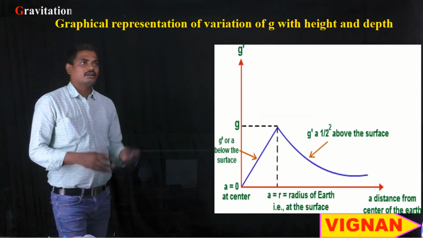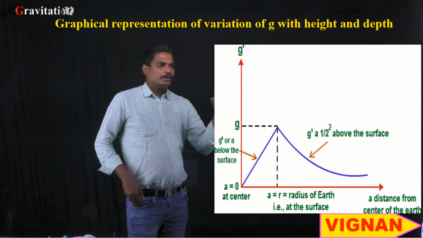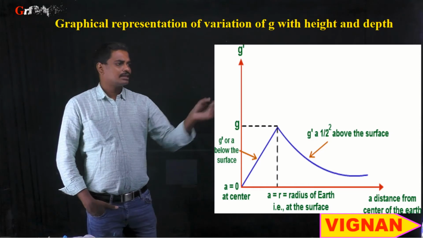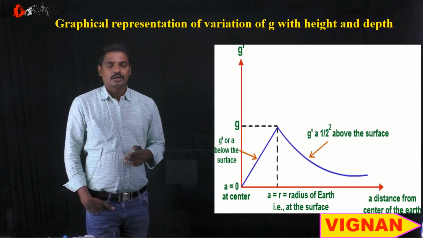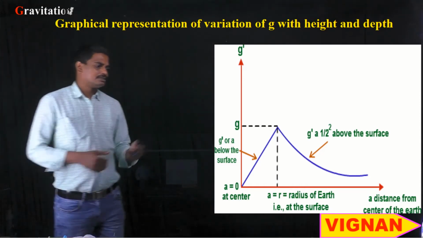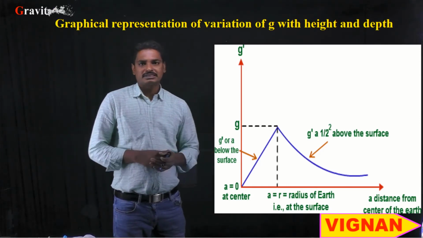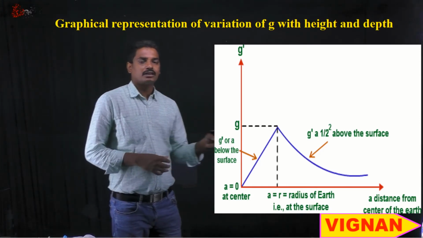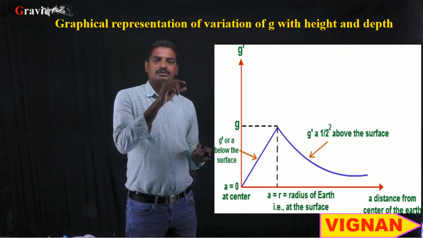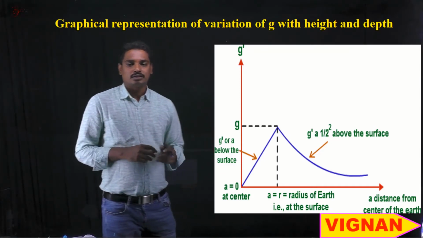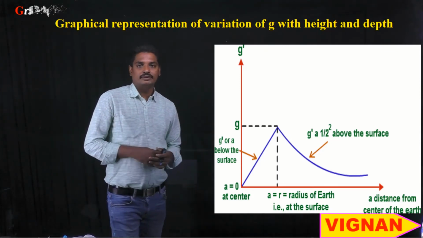Okay students, now let us see the graphical representation of variation of g below the surface of the earth at a depth d, or above the surface of the planet at a height h. So here you can see the graph. Along the x-axis, the x-axis represents the distance from the center of the earth, that is where the object is kept, so the distance between the object and the center of the earth. Along the y-axis we represent the acceleration due to gravity.